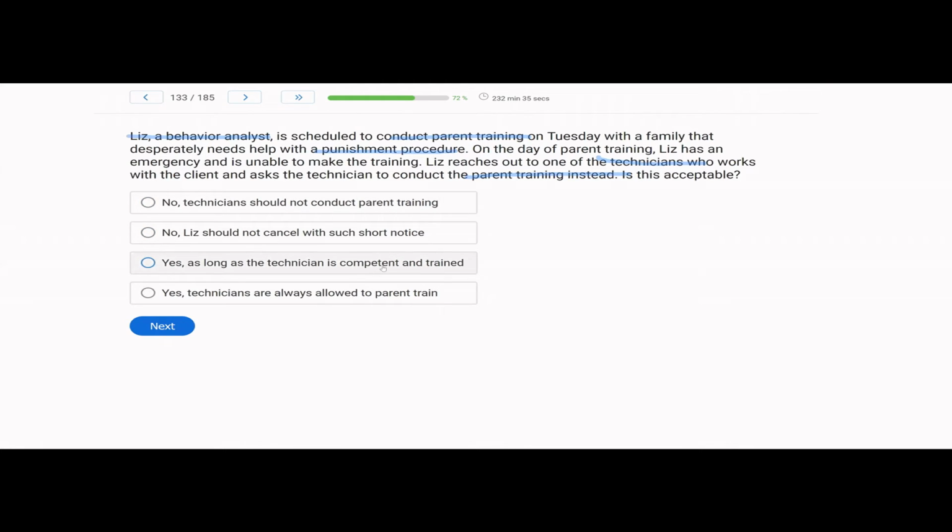C, yes, as long as the technician is competent and trained. That is the stipulation. As long as this technician can be trusted, they're competent, they know the plan, they are more than welcome to do the parent training. Should Liz follow up? Should she keep an eye on it? Absolutely. But if they're competent and trained, there's nothing wrong with it. And then D, yes, technicians are always allowed to parent train. That is not true. Some technicians should never parent train. Technicians shouldn't parent train without supervision or permission. In this case, the thing Liz needs to be worried about is that technician competent and trained? If they are, then this is acceptable.